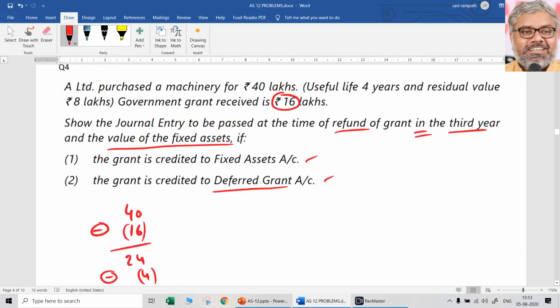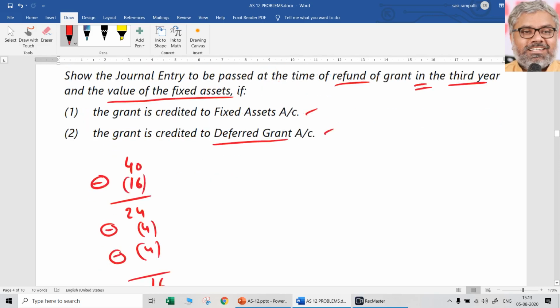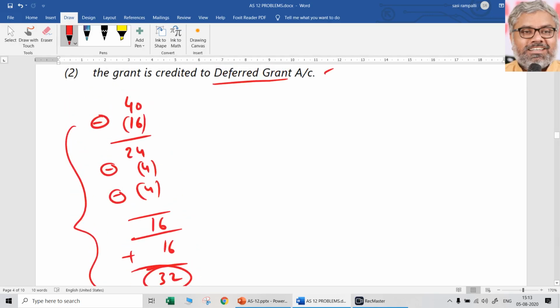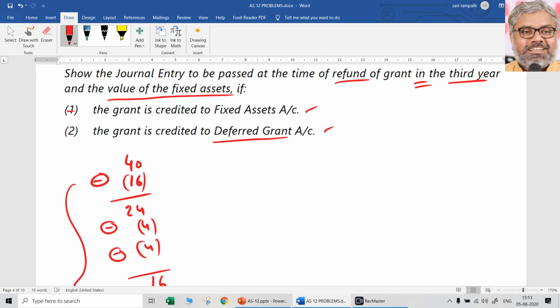This is the full story of the asset with the government grant when the grant is credited to fixed assets account. What do we have to write there? Entry is simple: fixed assets account debit, to bank account 16 lakhs. What is the value of fixed assets? 32 lakhs. That is the answer. For showing 32 lakhs, you have to show this calculation clearly. That will give the answer for the first question.